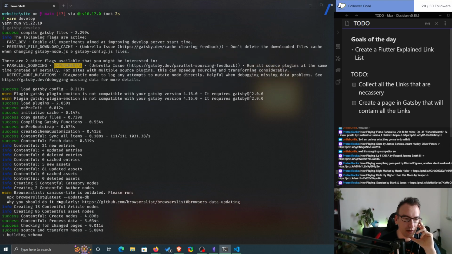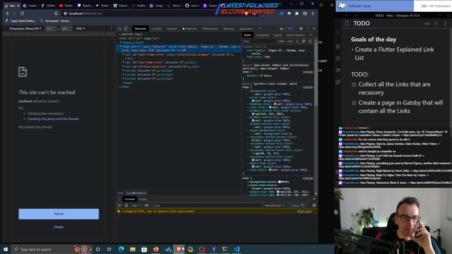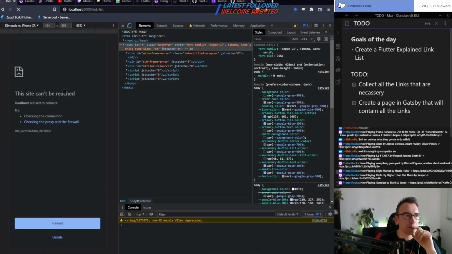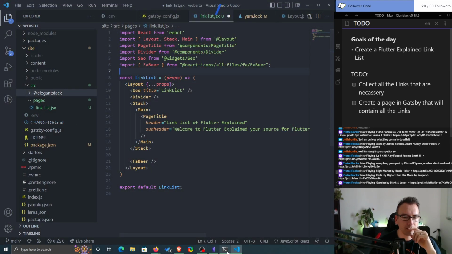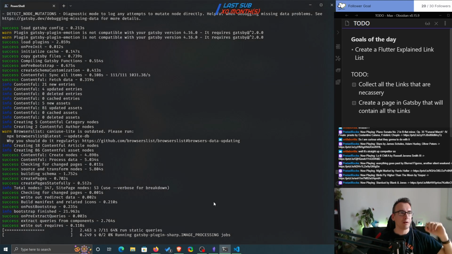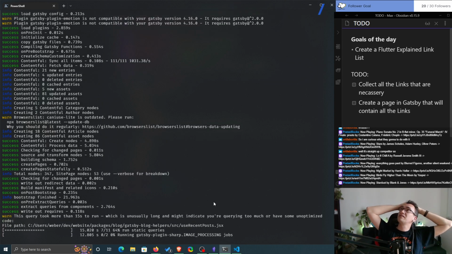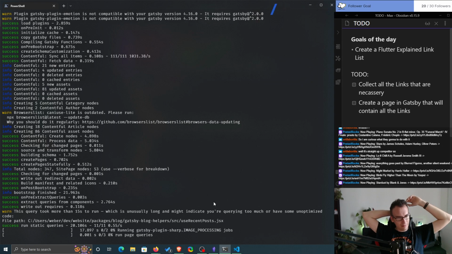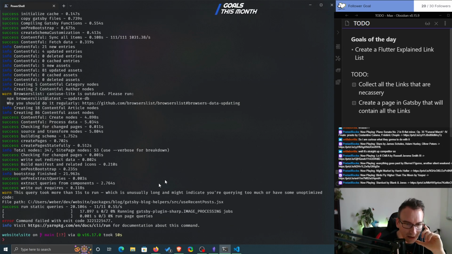Very nice, very nice. Maybe I should create everything with Flutter and then just inject it. Make a separate page on Firebase or something and just make a link list, a link to it. But then I miss the people from the website itself. That would be sad, so don't do that.